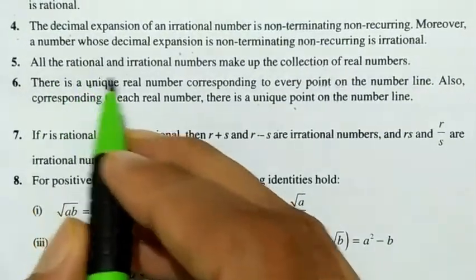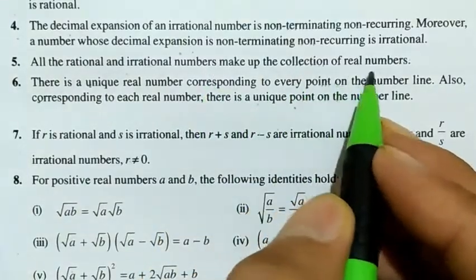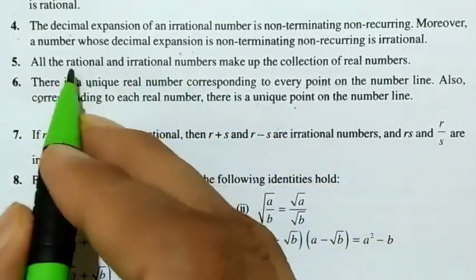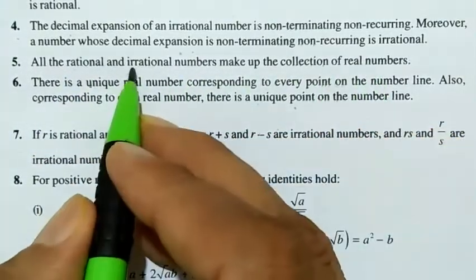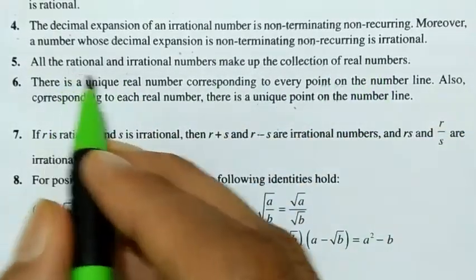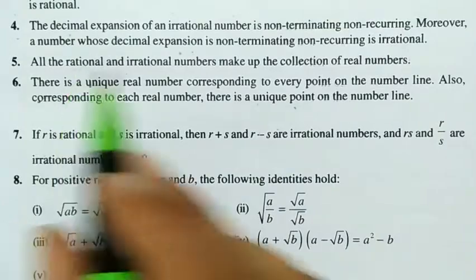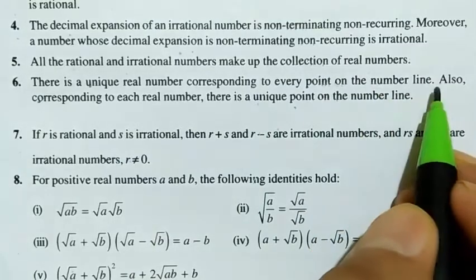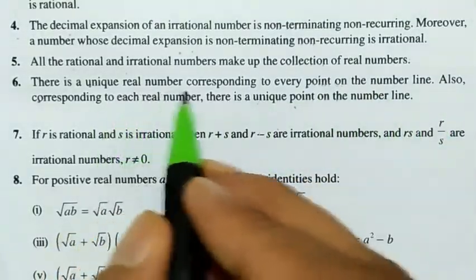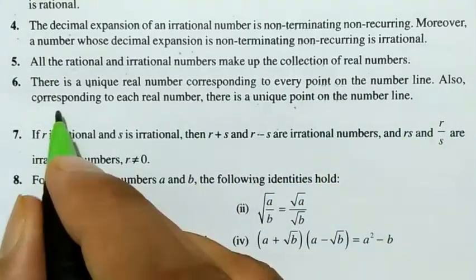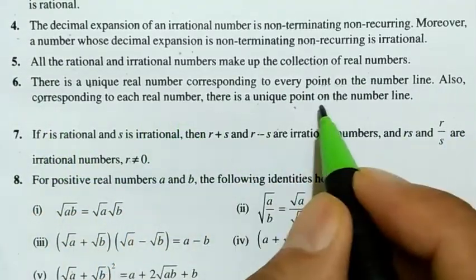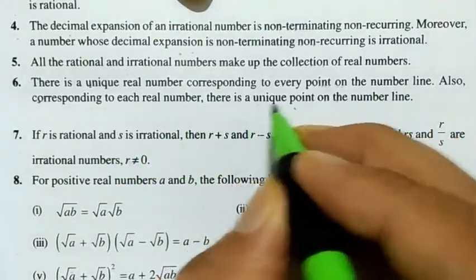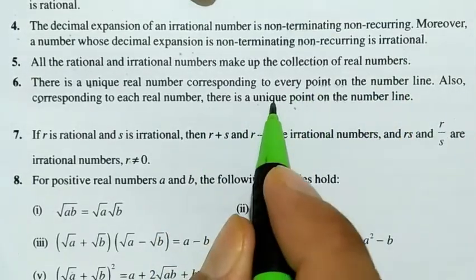Fifth point: all the rational and irrational numbers make up the collection of real numbers, meaning the real numbers are the collection of rational and irrational numbers. If a number is rational it is real, and if it is irrational it is also real. These can be shown on the number line. There is a unique real number corresponding to every point on the number line; every point denotes a unique real number. Also, corresponding to each real number, there is a unique point on the number line. There are infinitely many real numbers on the number line.